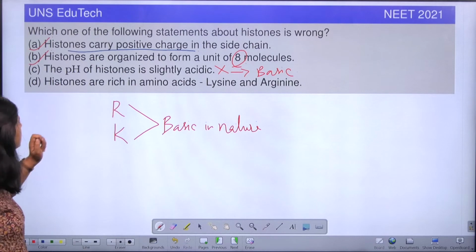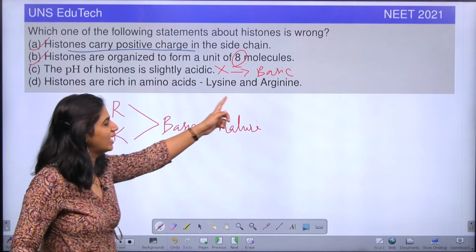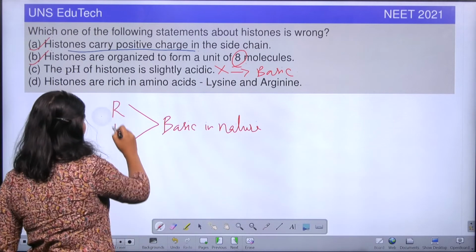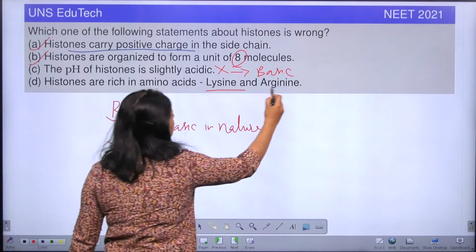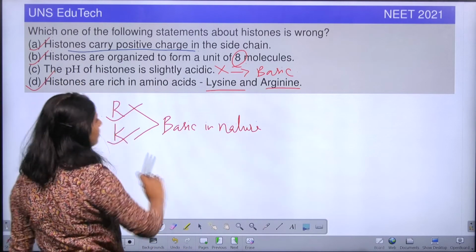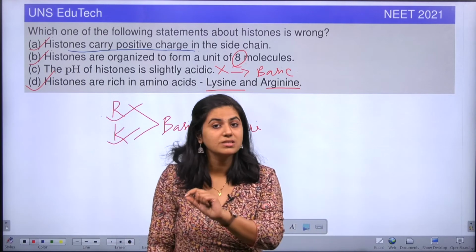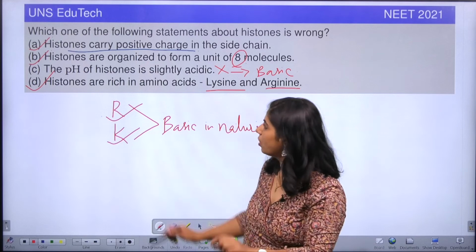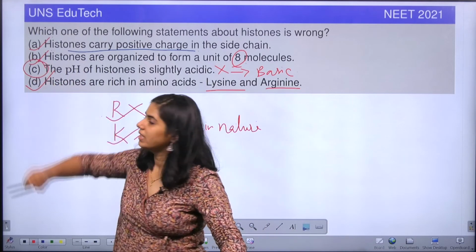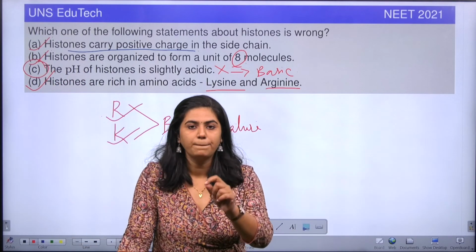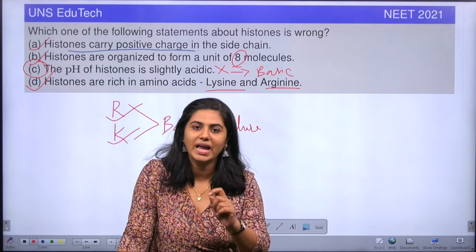And the last option is histones are rich in amino acids called lysine and arginine. Is it true? See, lysine and arginine. So this sentence is also true, right? So which is the correct option here? They are asking which sentence is wrong here. Here which sentence is wrong? Option C. So here the answer is option C, that is the pH of a histone is normally alkaline or